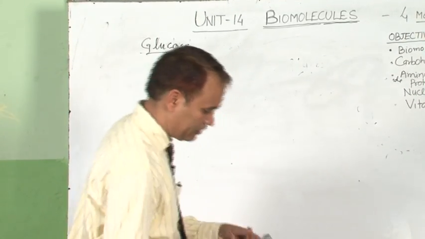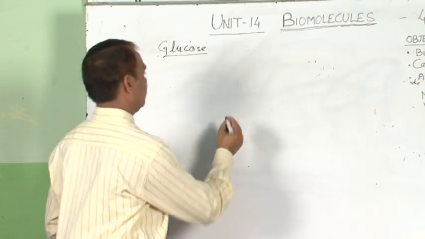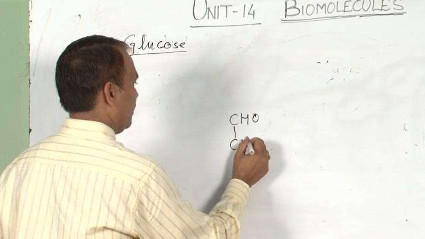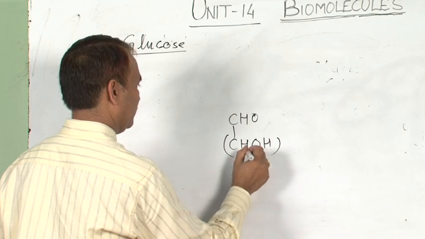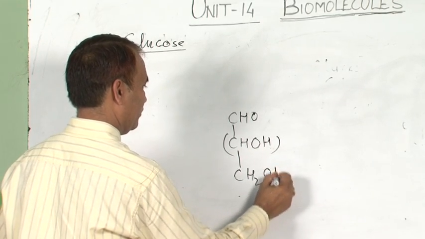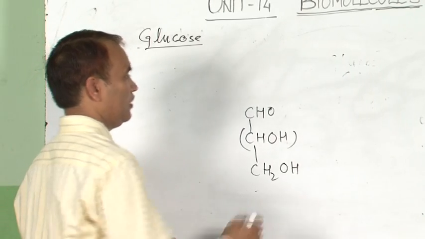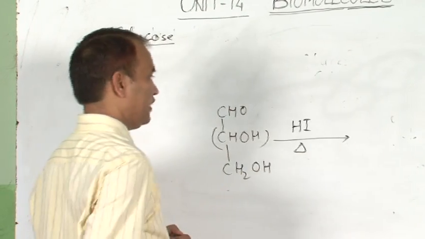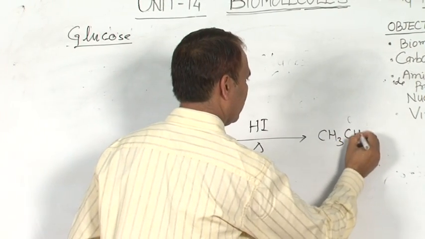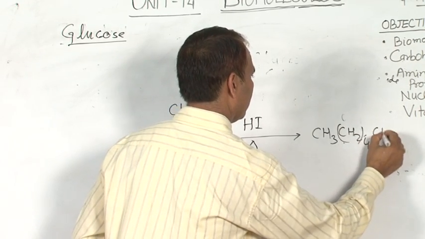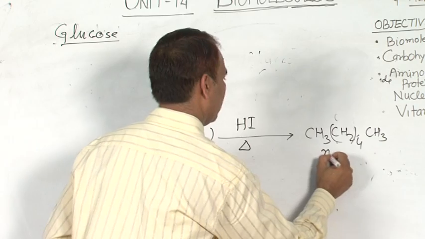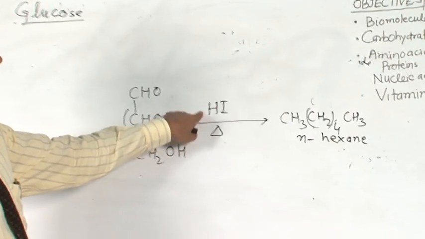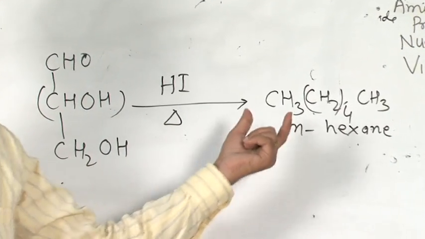For the reactions, glucose can be represented as having one aldehyde group, four secondary alcohol groups and one primary alcohol group. When glucose is heated with HI, hydrogen iodide, it gives n-hexane. This reaction reveals that there are 6 carbons in a straight chain.